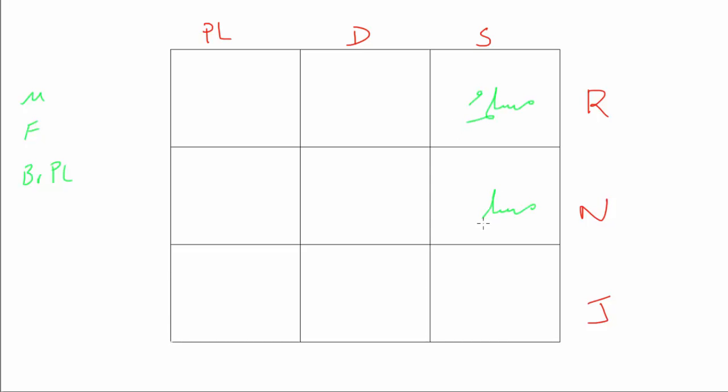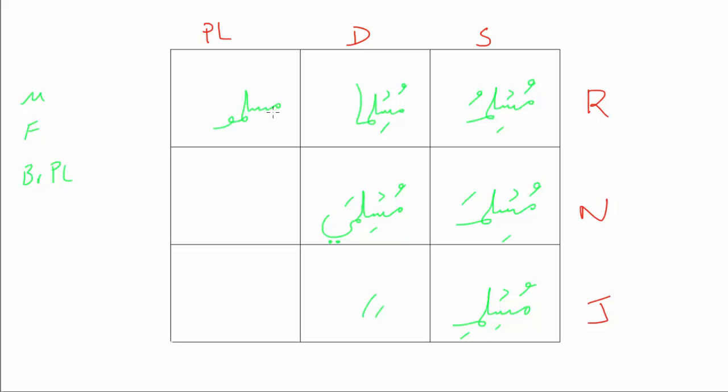Muslimu, muslima, muslimi. Then the dual: muslimani becomes muslimay, muslimay, and the plural: muslimu, muslimi. What's the difference between these two?